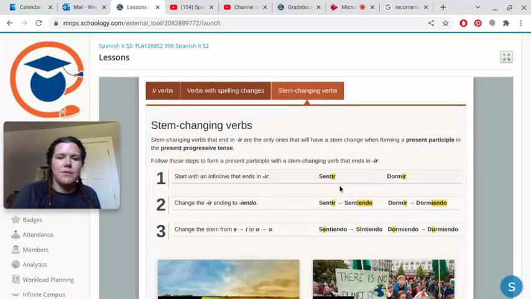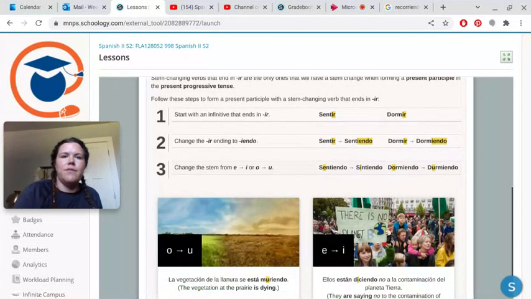Sentir is to feel, dormir is to sleep. So change the IR ending to endo. So sentir becomes sentiendo. Dormir becomes dormiendo. Change the stem from E to I or O to U.